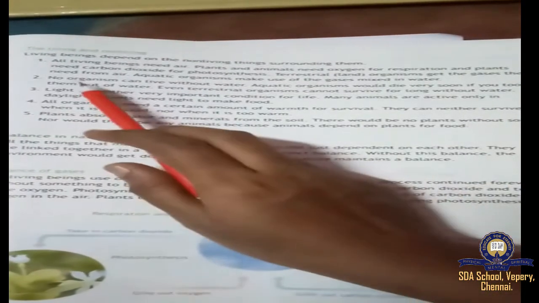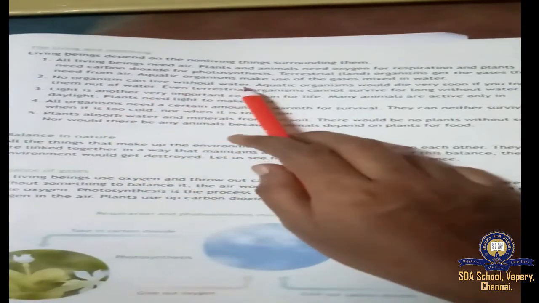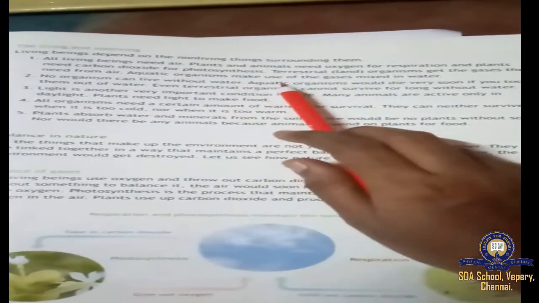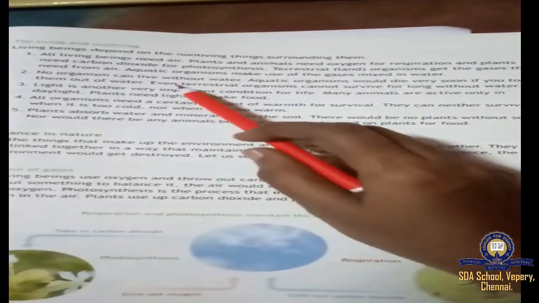See, lion, tiger, monkey, elephant, all these are terrestrial animals because these animals live on the land. So these animals need gases which are flowing around in the air. Okay, they will take them up. But what about aquatic organisms? They will take the gases mixed in water. Okay, next, second point: no organism can live without water. Of course, no organism. Aquatic organisms would die very soon if you took them out of water. Even terrestrial organisms cannot survive for long without water.